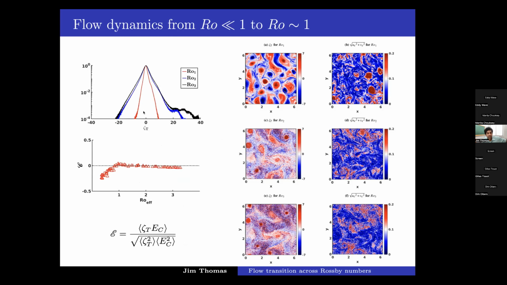Plotted here is the histogram of the barotropic vorticity field across Rossby numbers. This is again something that's observed in the ocean and also seen in a lot of these regional ocean model studies. The vorticity field is symmetric, with more or less equal distribution of cyclones and anticyclones at low Rossby number. That's this red curve. But as we increase Rossby number, there's a significant asymmetry, with positive vortices taking higher values and negative vortices' RMS decreasing as Rossby number is increased.